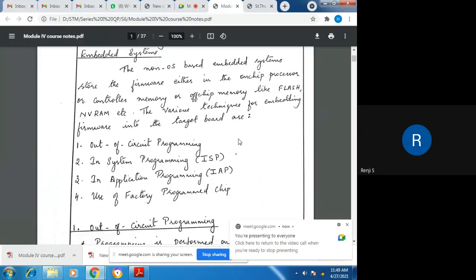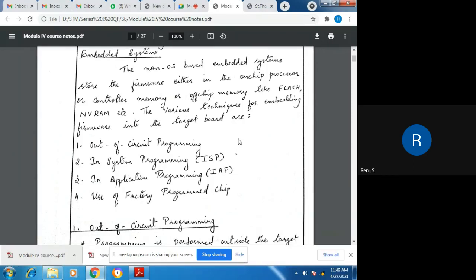First one is out of circuit programming. Out of circuit, taking the chip out of the target board and then programming it. We'll come to it in detail later. Then second is in system programming. I'm not removing the chip from the processor board. Instead, I'm programming it while the chip is in the target board itself. And that is called in system programming.